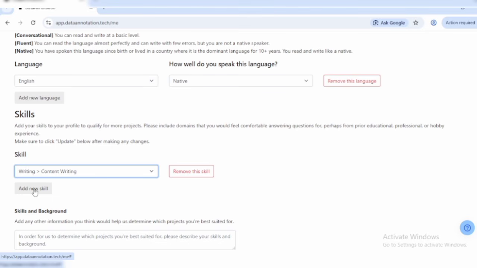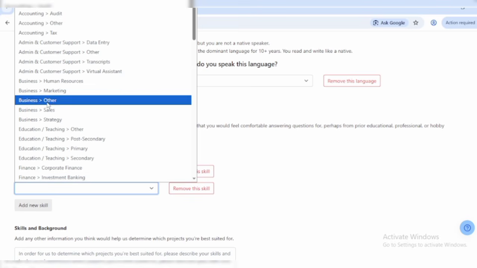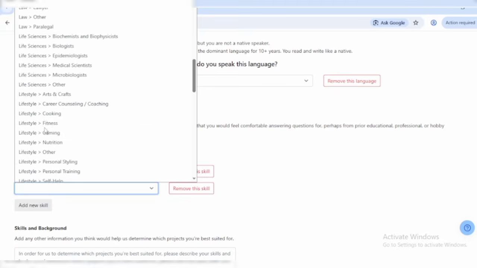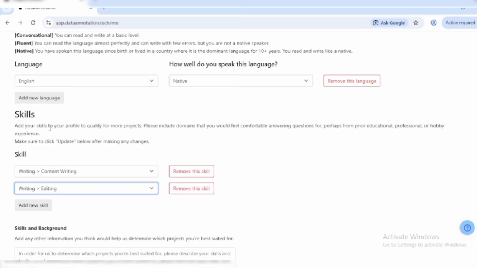It is very important. Of course, we are going to choose another one. We are still going to choose writing, and I'll tell you why. Under writing, simply go with editing. This is the most important skill for RLHF, reinforcement learning from human feedback, as you will spend most of your time correcting AI mistakes. This is one of those skills that I will recommend for you to choose.